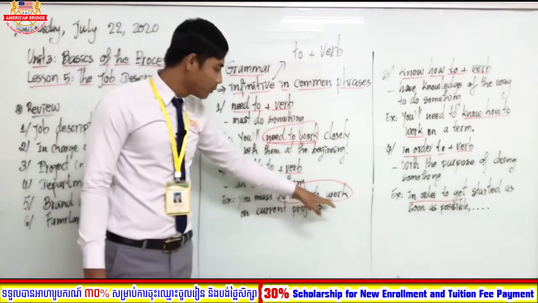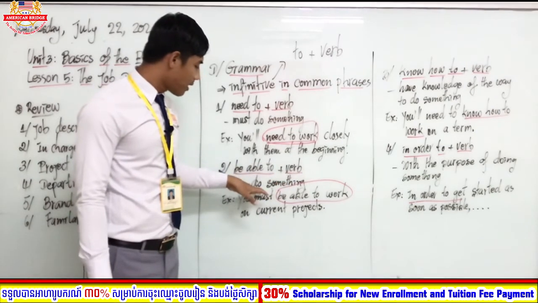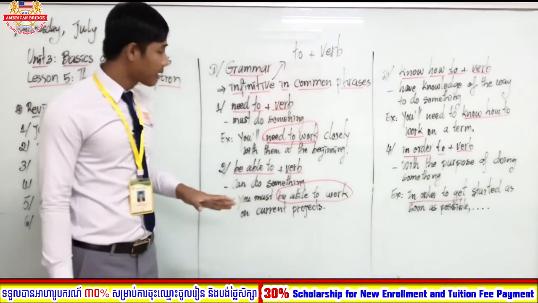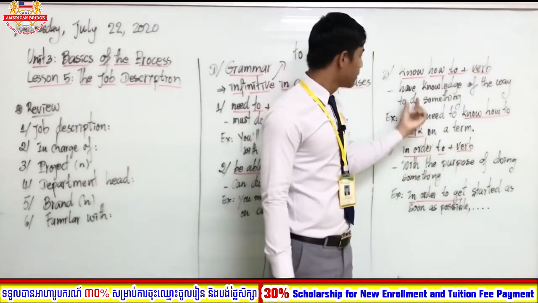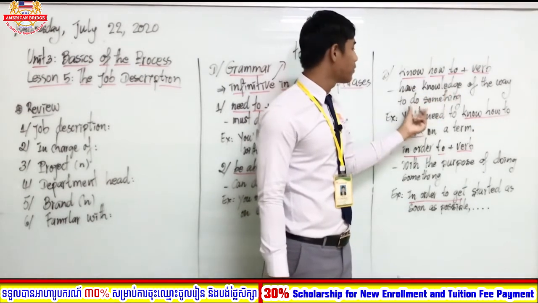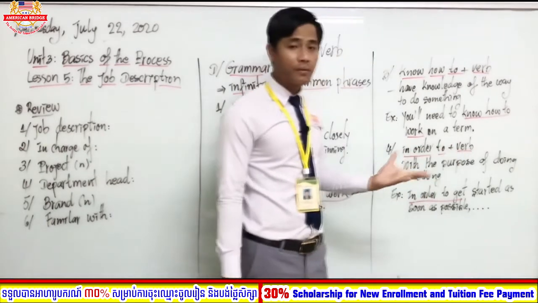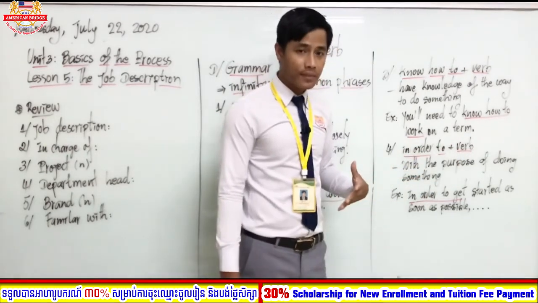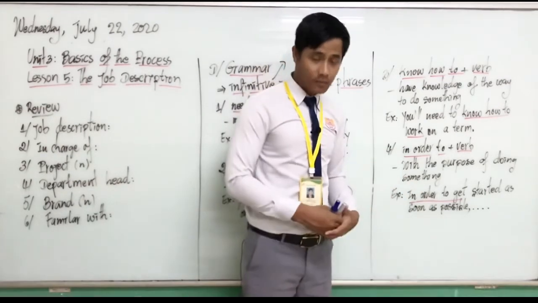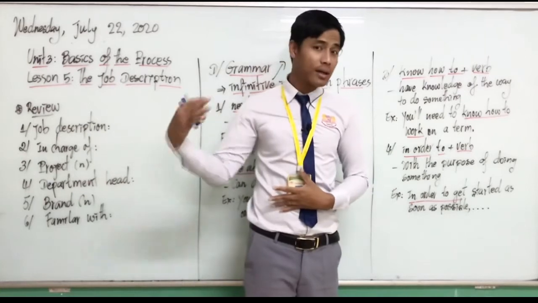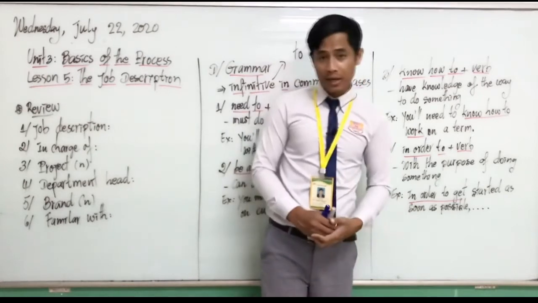Be able to plus verb means can do something. Know how to plus verb, know how to work, means have knowledge of doing something. In order to plus verb, we talk about the purpose of doing something. In order to get started as soon as possible, you have to research about their company. Okay, just an example. Now do you get this, everyone?